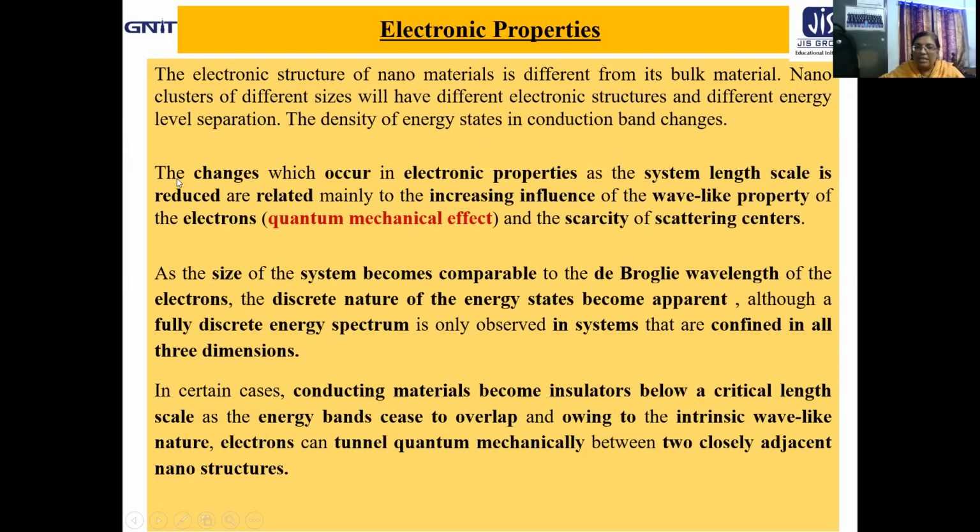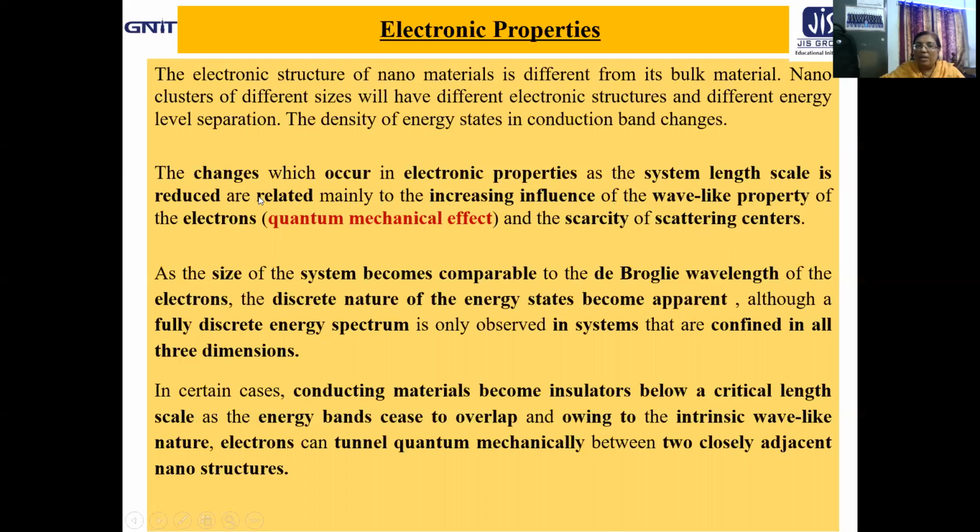Now, the changes which occur in electronic properties as the system dimension changes to the nanometer range are mainly related to the increasing influence of the wave-like properties of the electron, obviously the quantum mechanical effect, and the scarcity of the scattering centers.